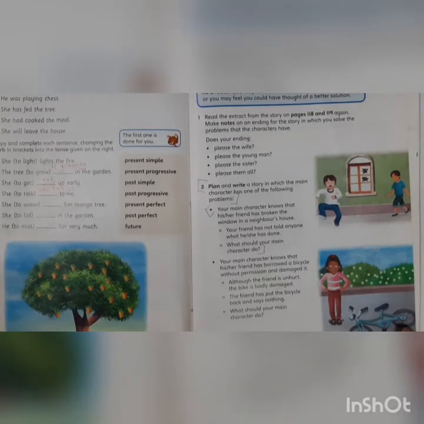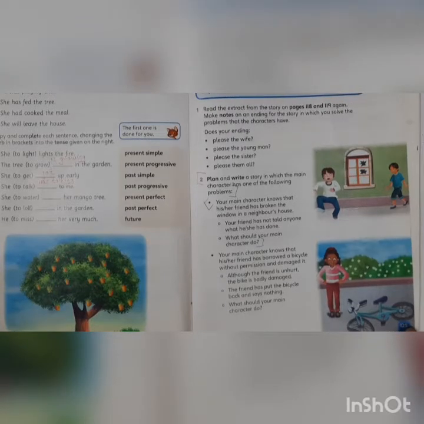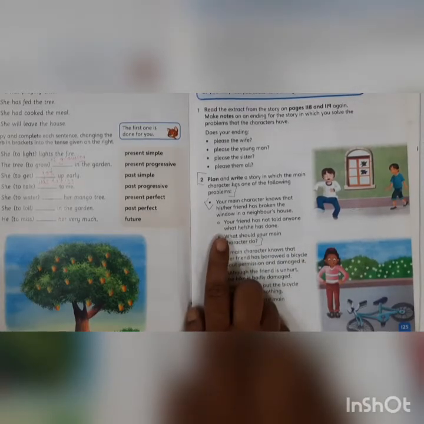Okay? It's about your main character knows that his or her friend has broken the window in a neighbor's house. And your friend has not told anyone what he or she has done. What should your main character do? So children, there are two situations, but we will focus on the first one.